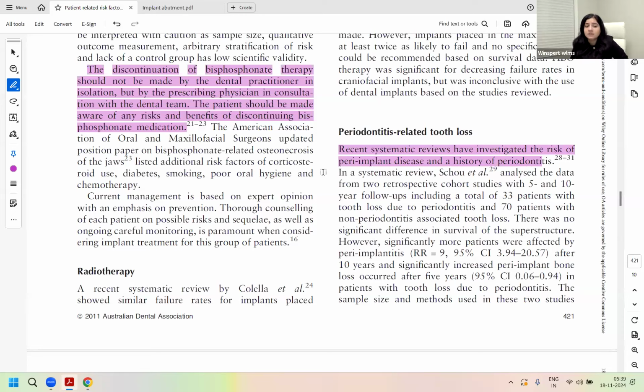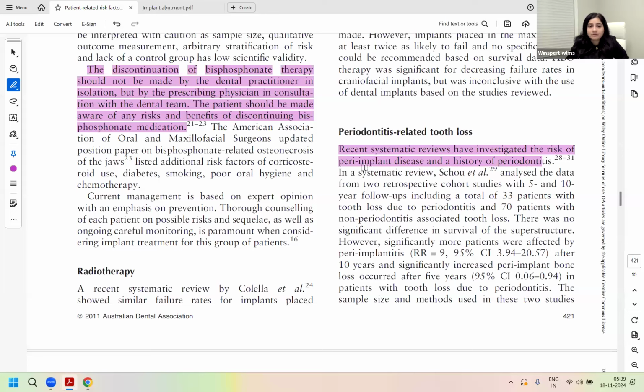So whether the implants will be given or not for this group of patients, a complete counseling and complete understanding of the risks and consequences should be established and then the decision made. Is that correct? So any of these questions with these histories come, you know you cannot have a direct answer and consultation with so many specialists would be needed.